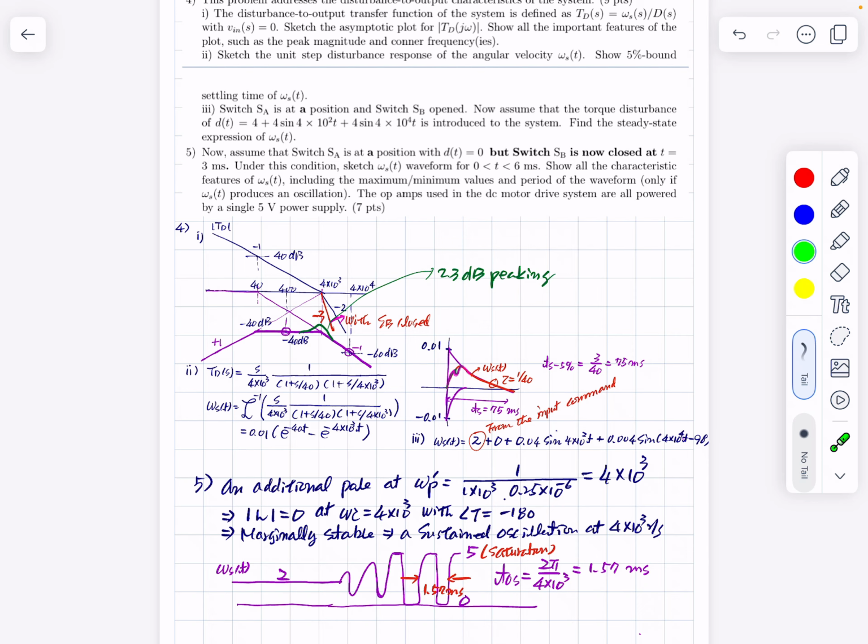And at this frequency, which is 400 radian per sec, the gain of this is minus 20 dB. Input is 4, so the result will be 0.04, okay, and sine 400t. The phase of this flat part is what? Phase is 0. And at this frequency, 4 times 10 to the 4, the gain is minus 60 dB.